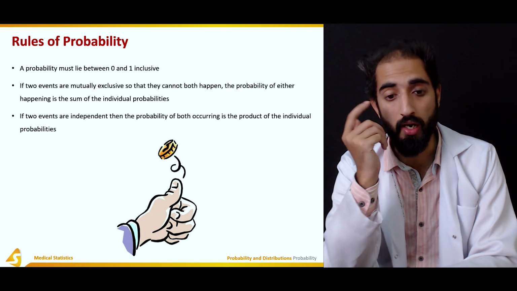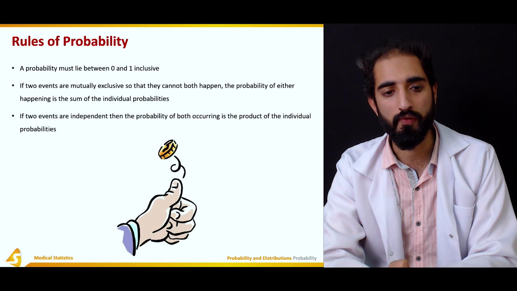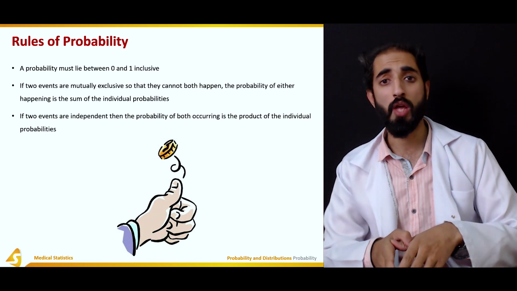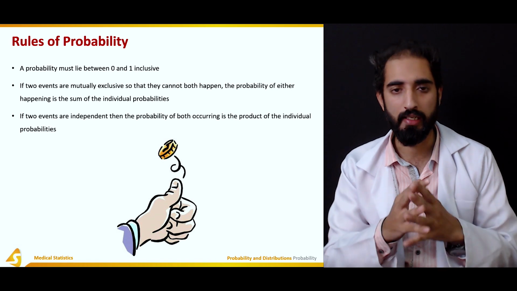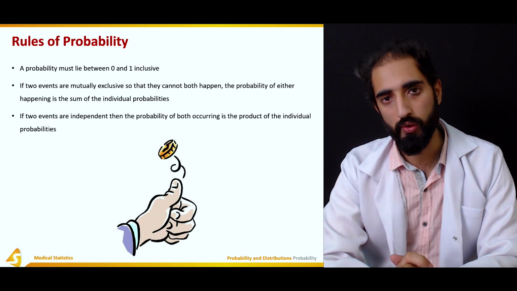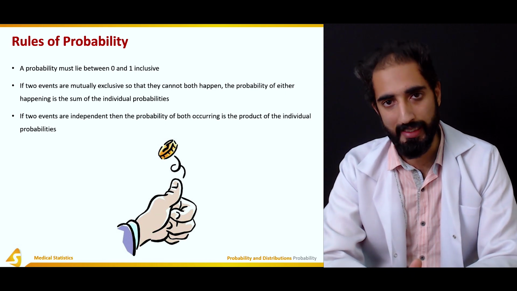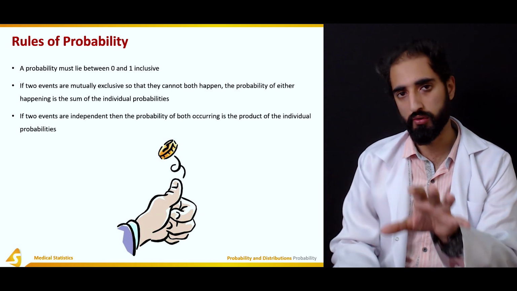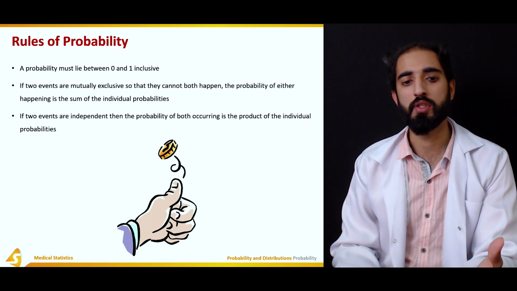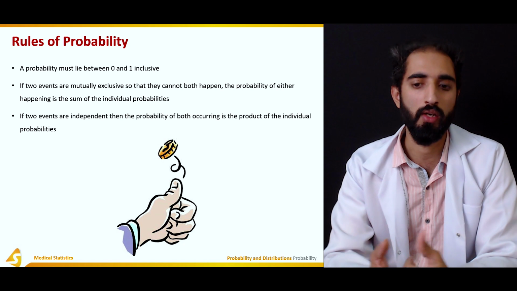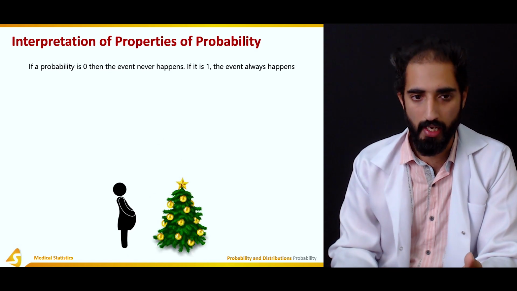If two events are independent, then the probability of both occurring is the product of individual probabilities. That would happen if I toss two coins, and then that can be calculated. But for that to be understood, we are going to take an example in the upcoming slides, so we are going to keep it on hold right now.